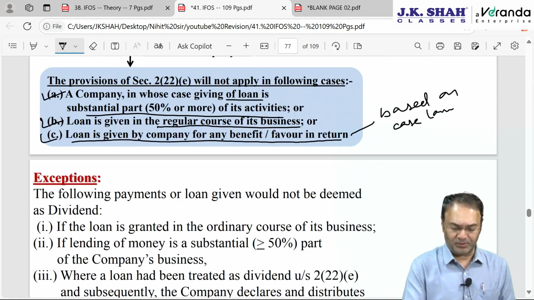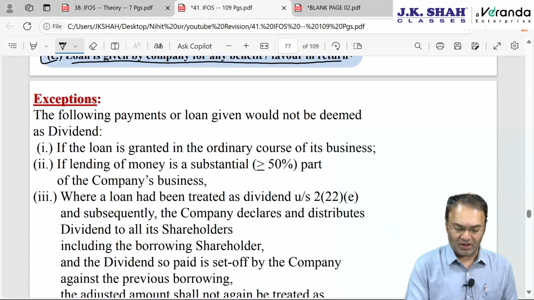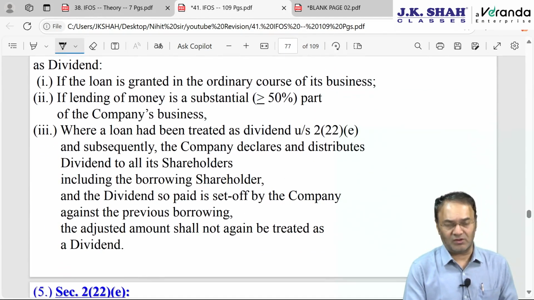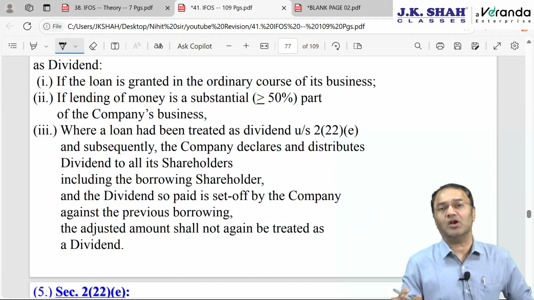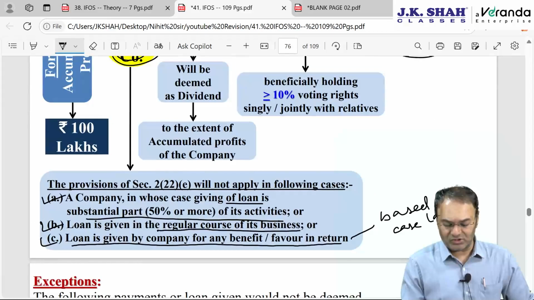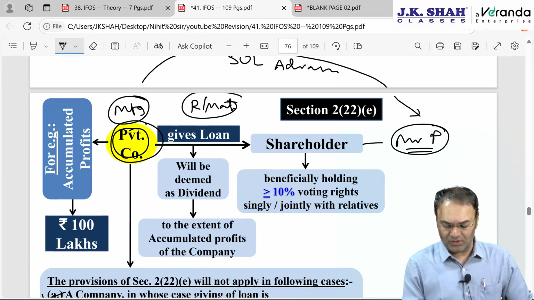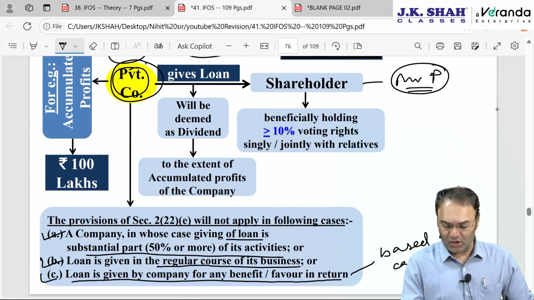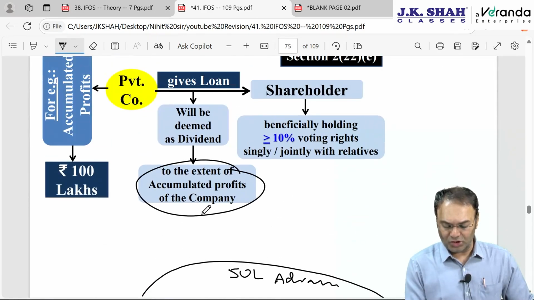Okay, and then there is one Supreme Court decision. I will come to that. But before that, there is one more exception. One more exception is not actually an exception. It comes at a later part. It says, supposing right now the company has given him a loan and the loan amount is deemed as dividend to the tune of, let's say, accumulated profits of 50 lakh.